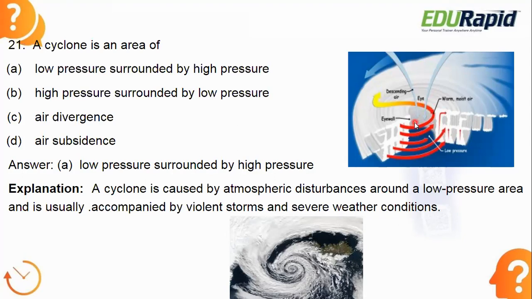Surrounded by the eye, there will be the eye wall. So these are nothing but winds only. So this is the structure of the cyclone. But when you see from the top view, you can see like this. So this is the structure, and this second picture is the top view of the cyclone. So please don't forget this. Low pressure surrounded by the high pressure winds, that is called the cyclone.